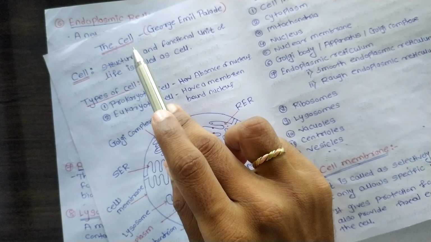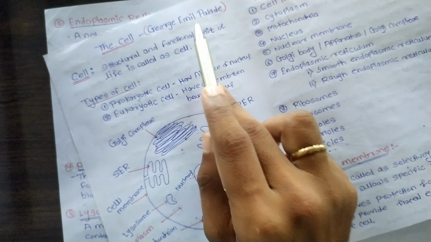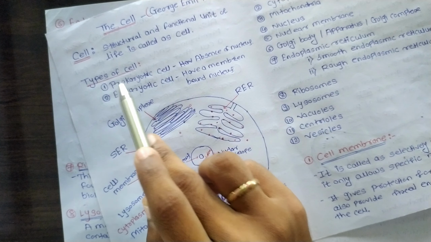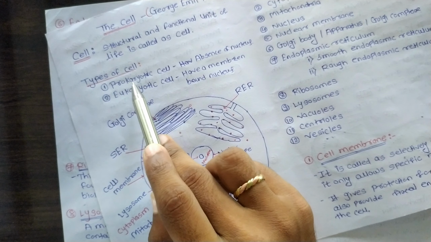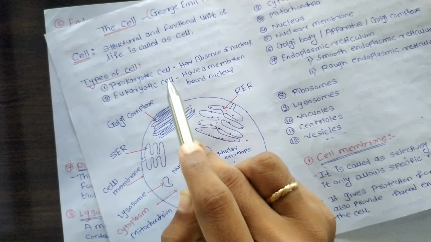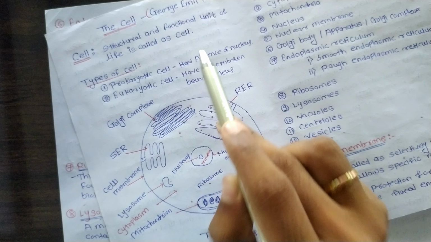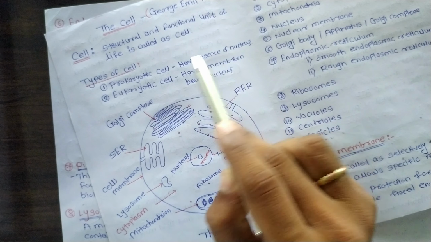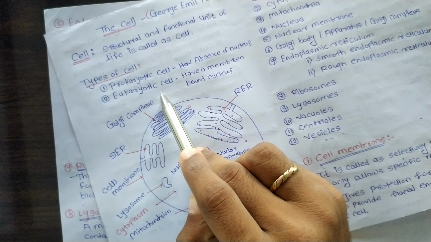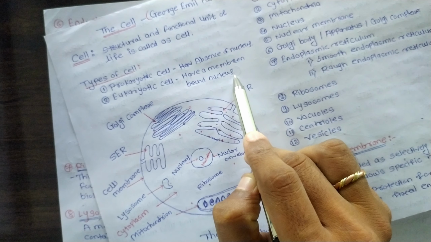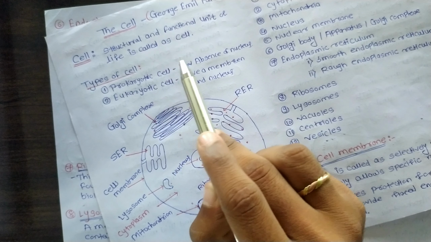Firstly, the cell was discovered by Jogger Emil Pallade. There are mainly two types of cell. First one prokaryotic cell and second one eukaryotic cell. Prokaryotic cell means the cell which contains the absence of nucleus, that is known as prokaryotic cell, and eukaryotic cell means the cell having a membrane bound nucleus, that is known as eukaryotic cell.